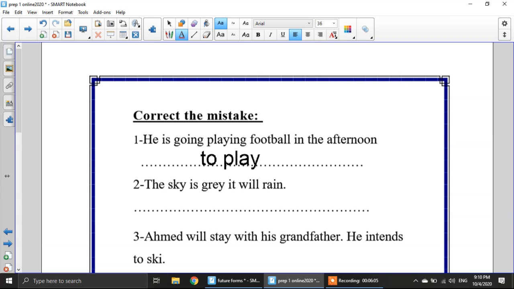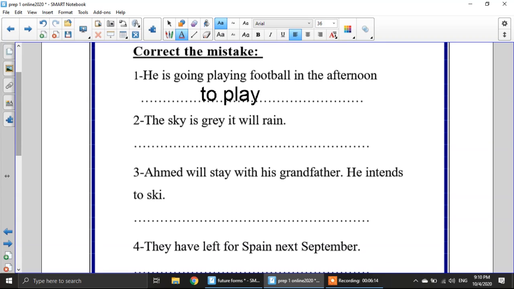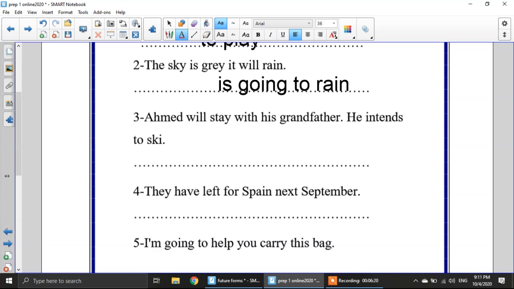Number 2. The sky is gray. It will rain. The sky is gray. That means I have evidence here. So I can't use will. I will use going to. It will be, the sky is gray, it's going to rain.